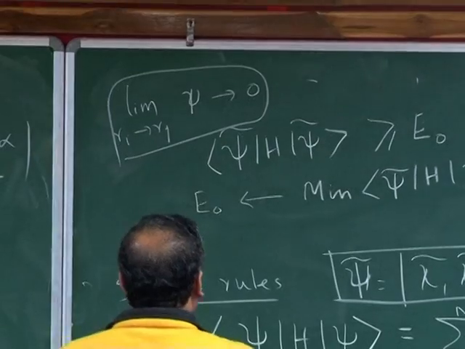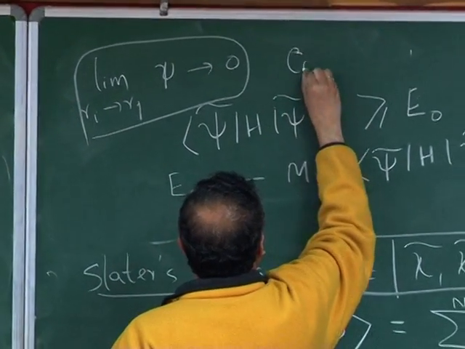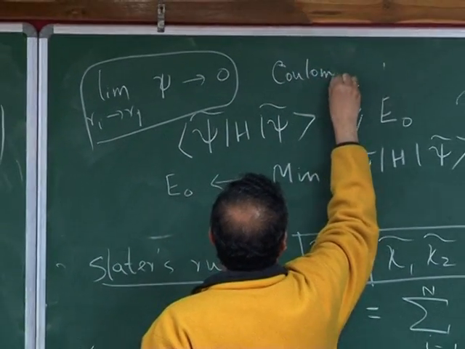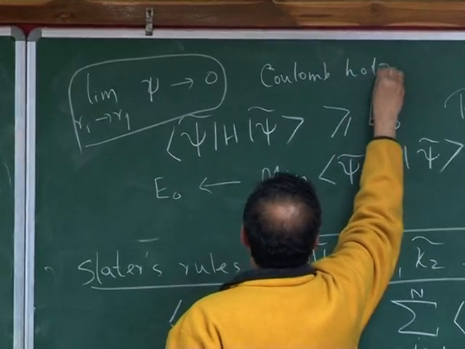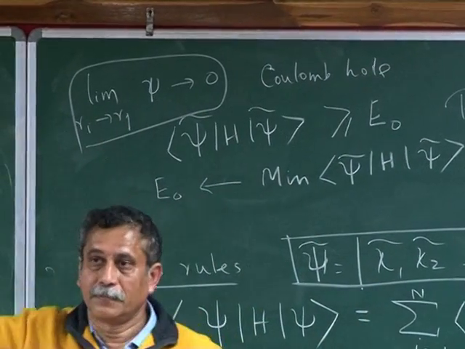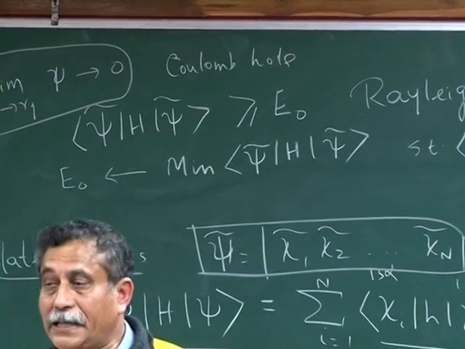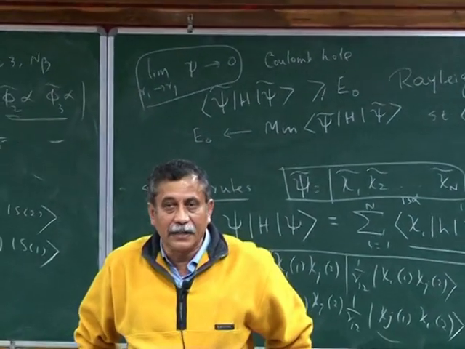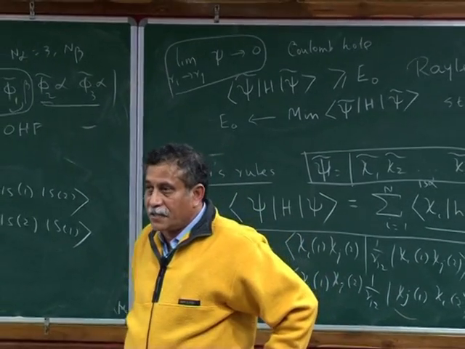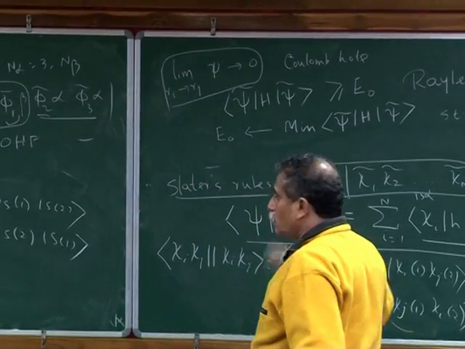This is actually, in a very loose manner, called the Coulomb hole. It comes from the Coulomb hole because the wave function goes to 0. So there is no probability of the electrons being there. We will later see, particularly when you do density functional theory, there is a lot of interesting discussion here, how to satisfy the Coulomb hole.